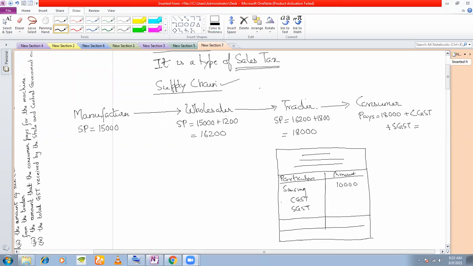So whether you are buying Samsung, iPhone, Oppo or whatever phone you are buying, rates will be the same because the product still stands to be mobile phones. The company is different, but the product is still a mobile phone. So suppose you are buying a refrigerator. Now refrigerator is also an electronic item, so even that will be 18%.